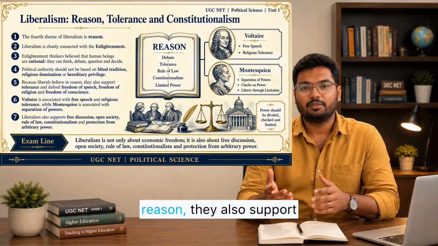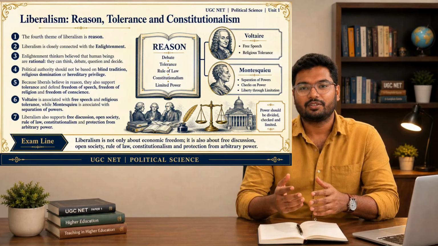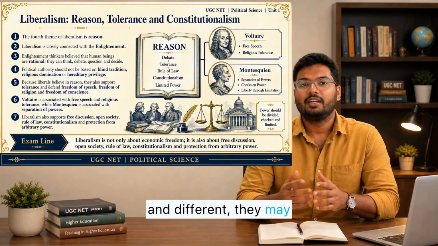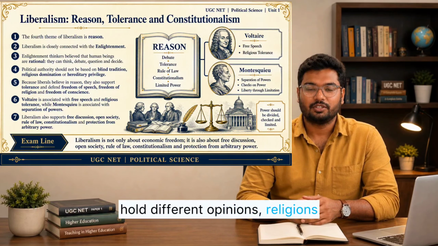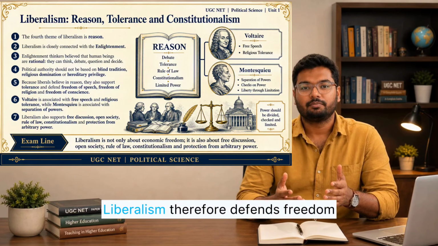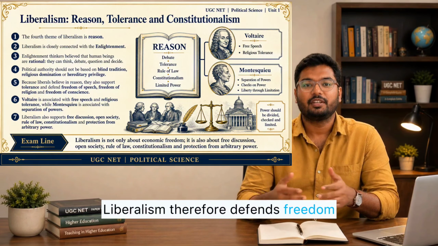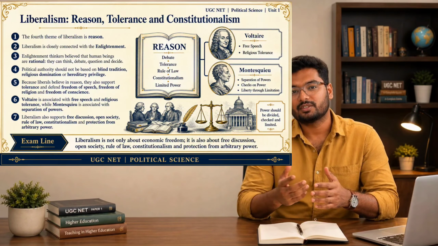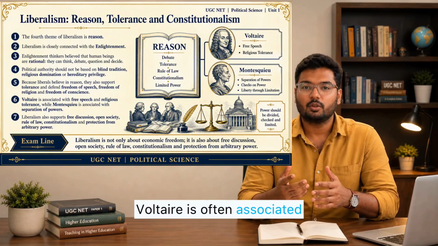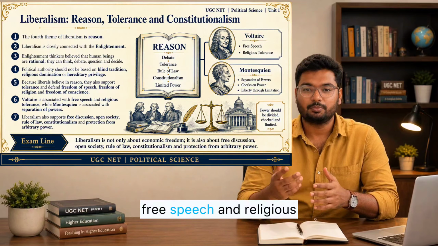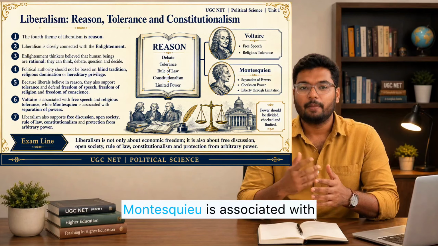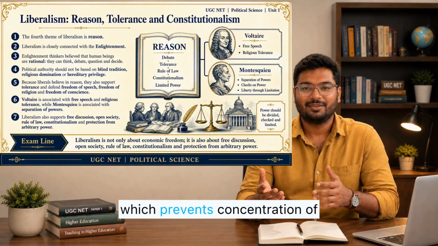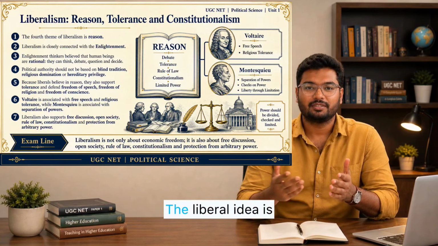Because liberals believe in reason, they also support tolerance. If individuals are rational and different, they may hold different opinions, religions, and ways of life. Liberalism therefore defends freedom of speech, freedom of religion, and freedom of conscience. Voltaire is often associated with the spirit of free speech and religious tolerance. Montesquieu is associated with the separation of powers, which prevents concentration of power.